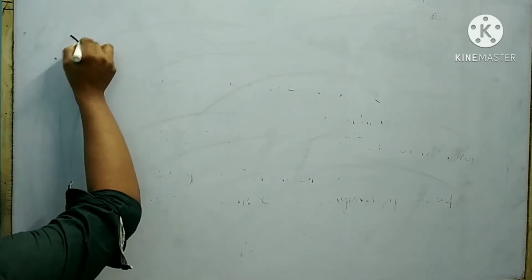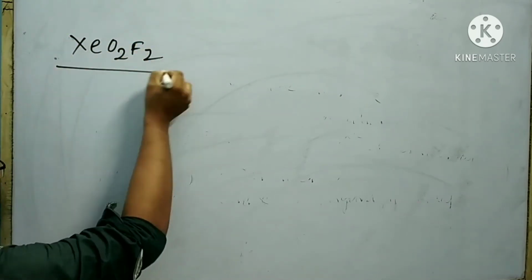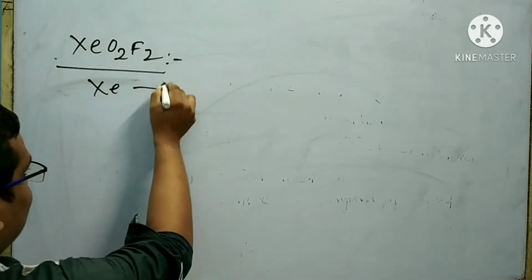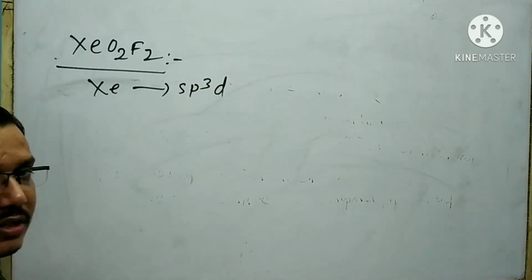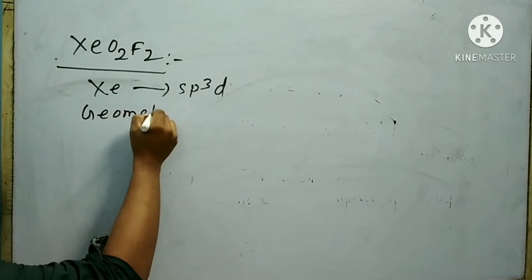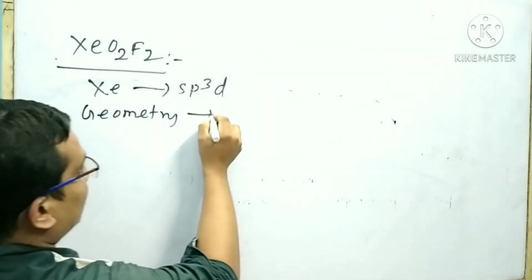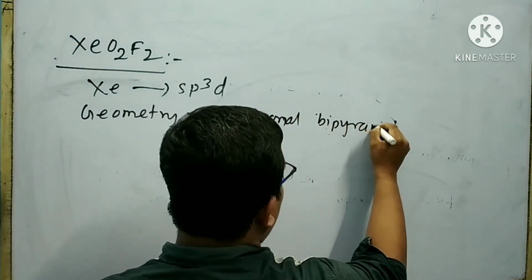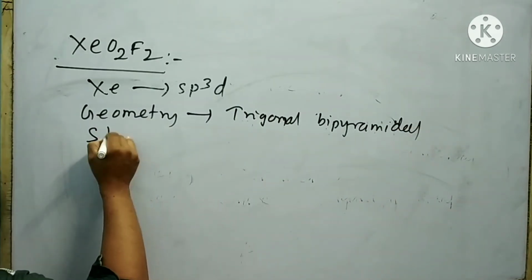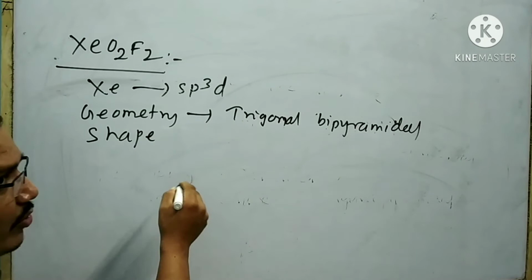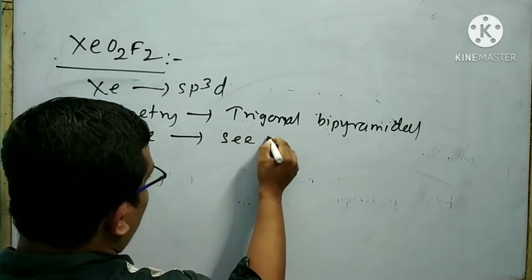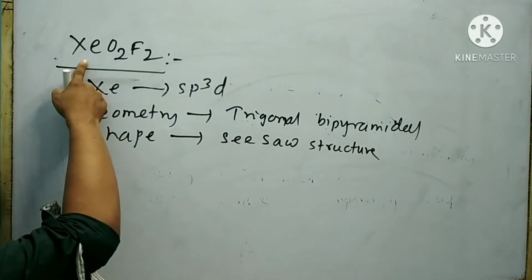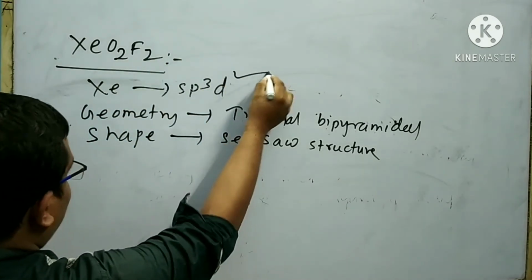The next compound of xenon is XeO2F2. The hybridization of xenon in XeO2F2 is sp3d.